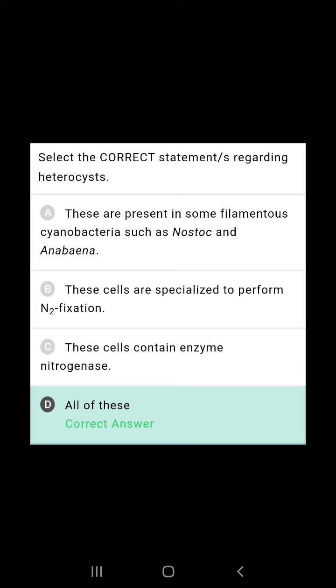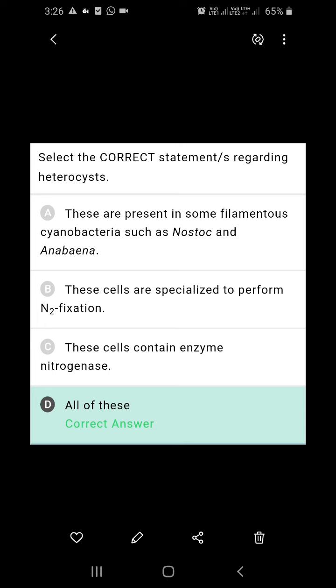These are present in some filamentous cyanobacteria such as Nostoc and Anabaena. Yes, they are present in Nostoc and Anabaena. Next, these cells are specialized to perform nitrogen fixation. Yes, the function of the heterocyst is nitrogen fixation itself. These cells contain the enzyme nitrogenase. Yes, nitrogenase is the enzyme responsible for fixing atmospheric nitrogen.